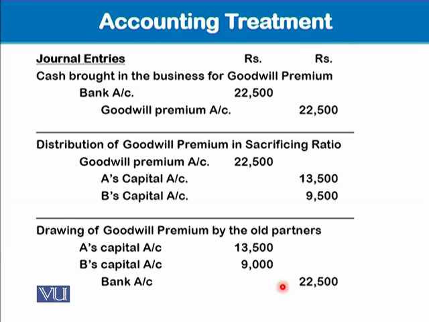So the accounting entry is not difficult, please. You don't need to learn it by heart. Just put all your attention and focus on the concept. You will get it. Okay? So, withdrawal of goodwill premium: the amount that was credited in A's and B's capital is now being withdrawn.